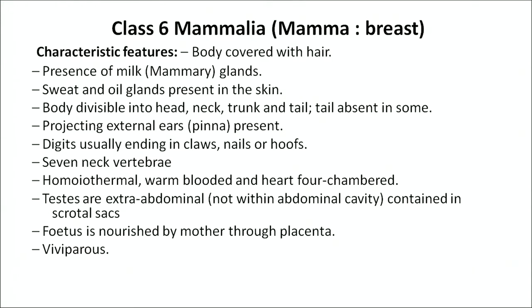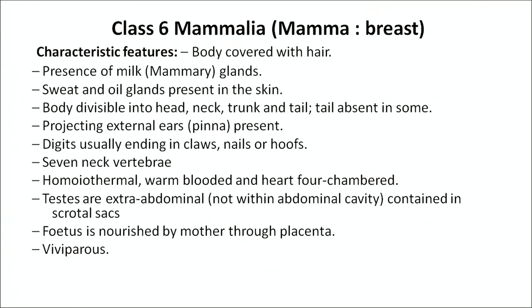Projecting external ears, or what we call pinna, are present. Digits usually end in claws, nails and hooves. Dentition is thecodont, that is, teeth in sockets of jaw bones. Teeth are generally heterodont, that is, they have four different types of teeth. They have 7 neck vertebrae, are homeothermal, warm-blooded, and the heart is four-chambered.